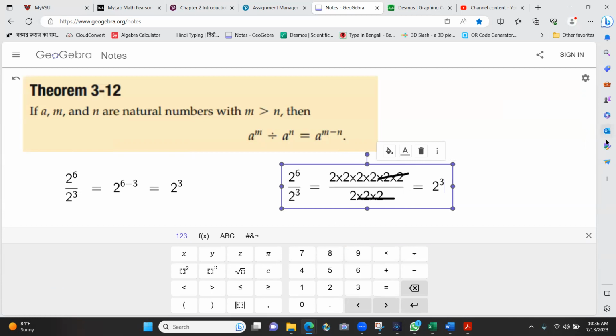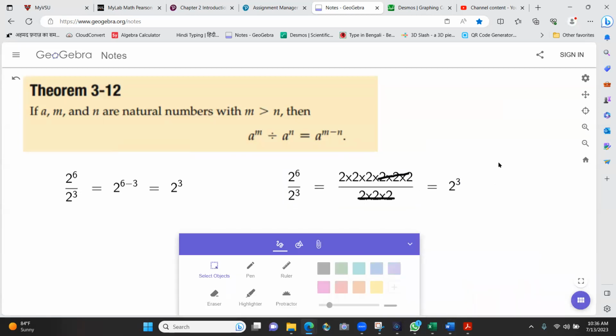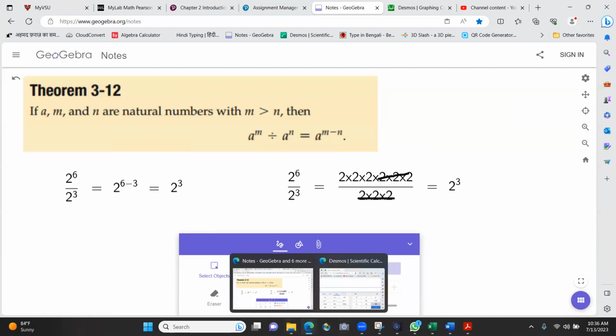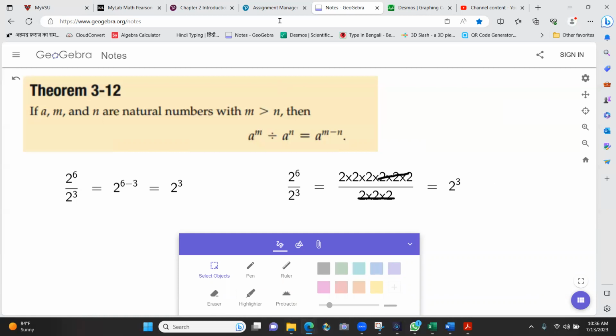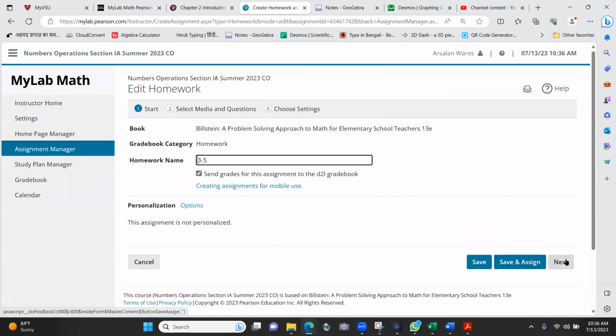Okay, so that's all we have, guys, from 3.5. It's a fairly straightforward chapter. There's some word problems involving division. Let's look at one word problem. We have a lot of time today. So let's go to 3.5 and look at one problem.